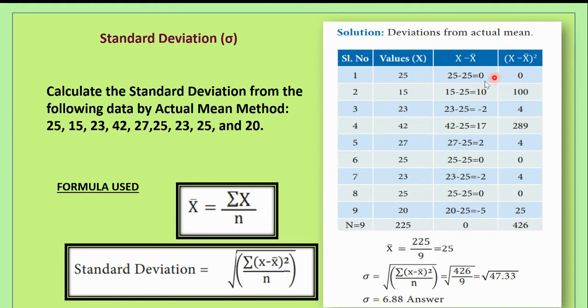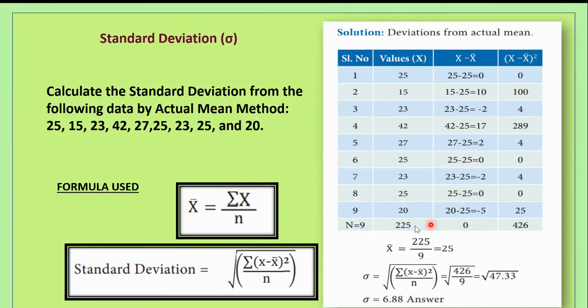Next one, x minus x bar the whole square. So 0 square is 0. 10 square is 100. What do you mean by square? You have to multiply it twice. 10 into 10, 100. Minus 2 into minus 2, minus and minus will become positive. So 2 into 2, 4. 17 into 17, 289. 2 into 2, 4. So likewise, you have to calculate x minus x bar the whole square, and then you have to add all this.